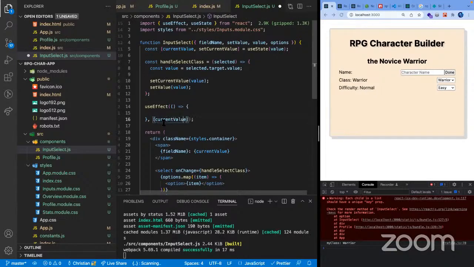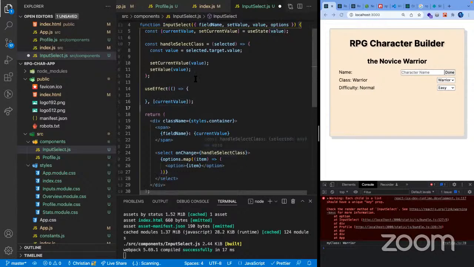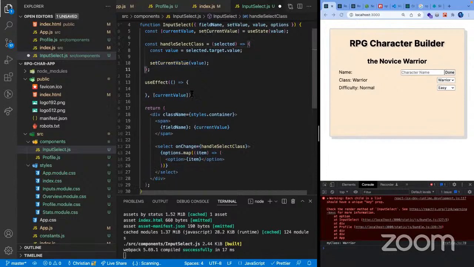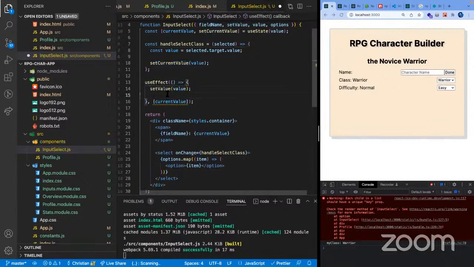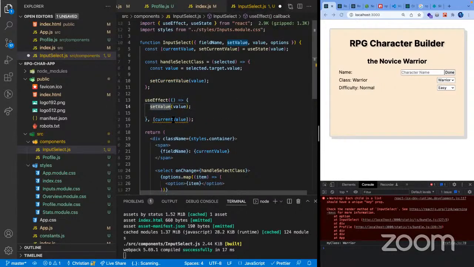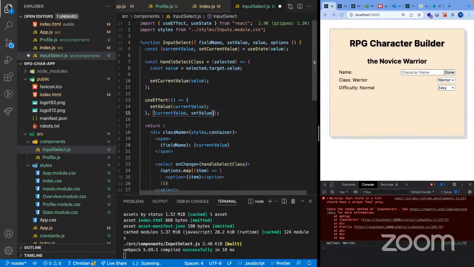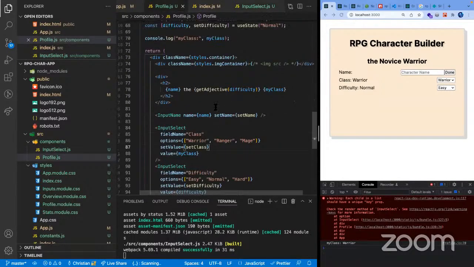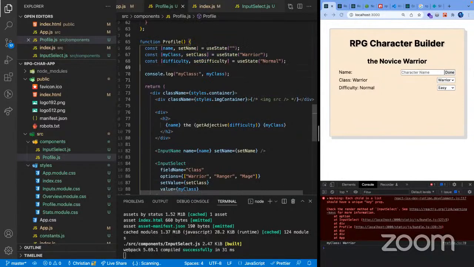So we have our current value. Whenever we change that using the option, it's gonna change the current value. And then from there, it's gonna run this useEffect, and in there we're gonna call our set value. Now in our set value, we're gonna give it the value itself. So we're calling this function, which is from this one. We're uplifting the state in here.